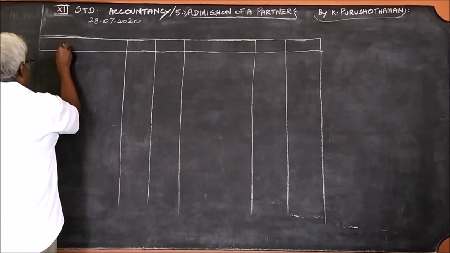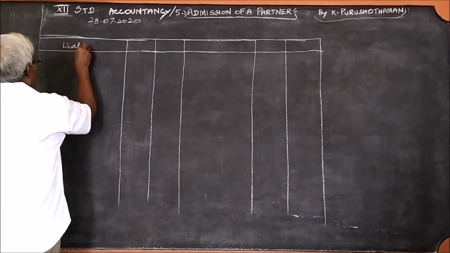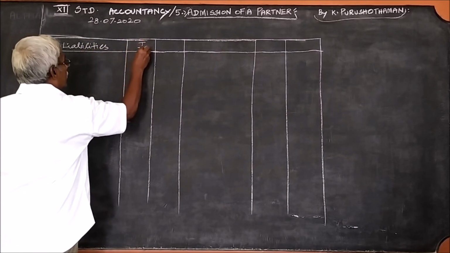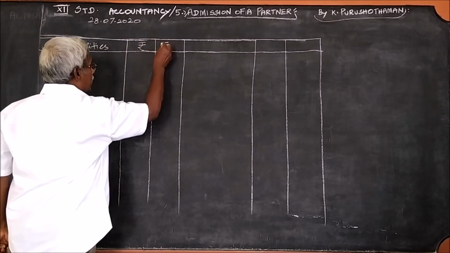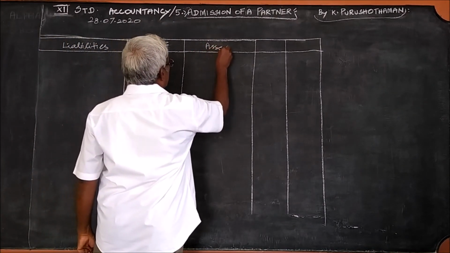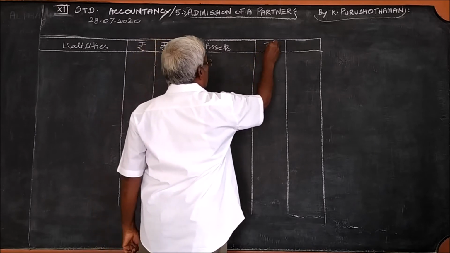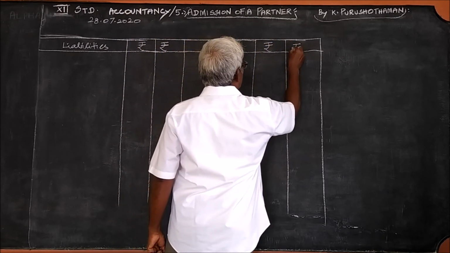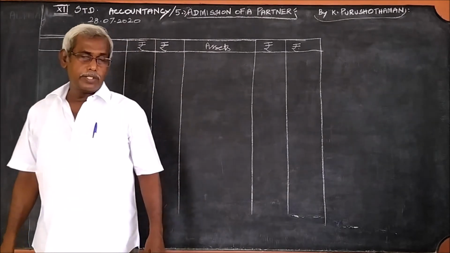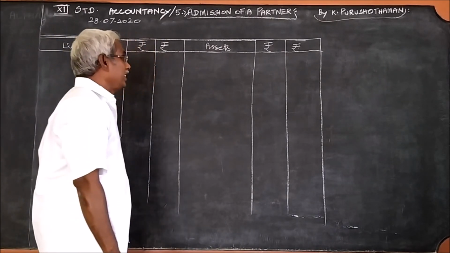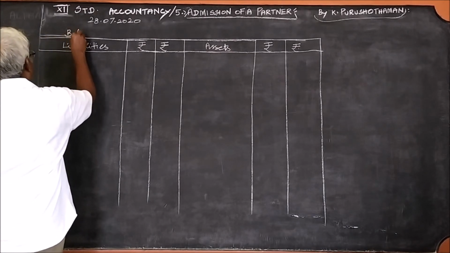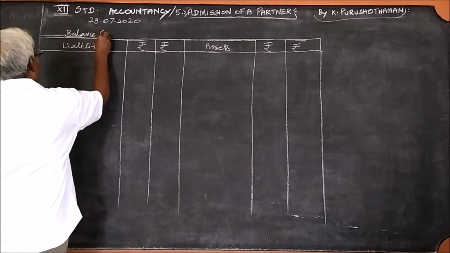This is the balance sheet, therefore liabilities, rupees, assets, rupees. How to write the heading? Usually we used to write 'balance sheet as on'.